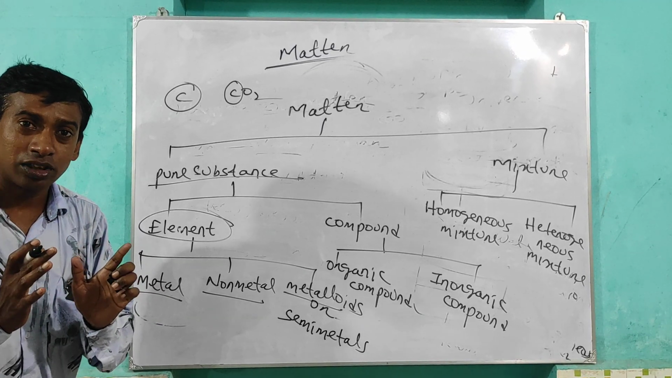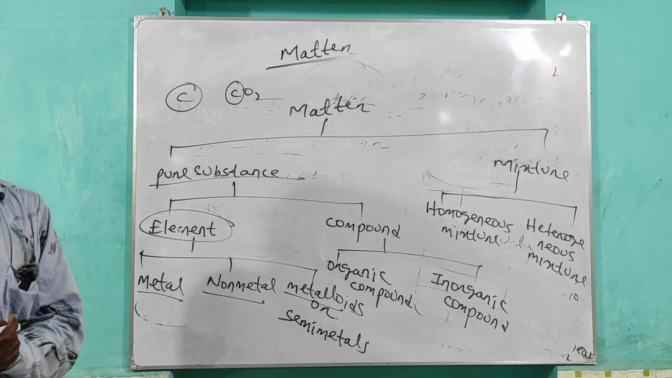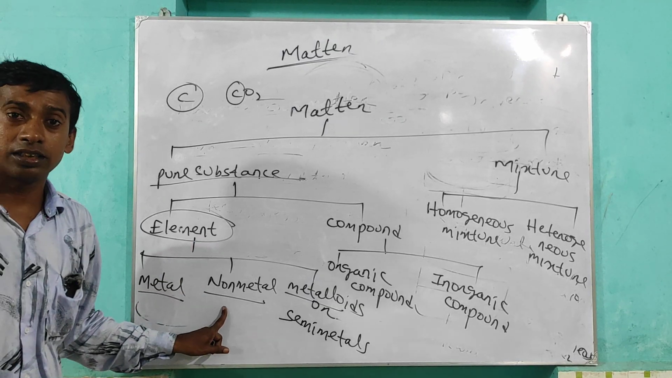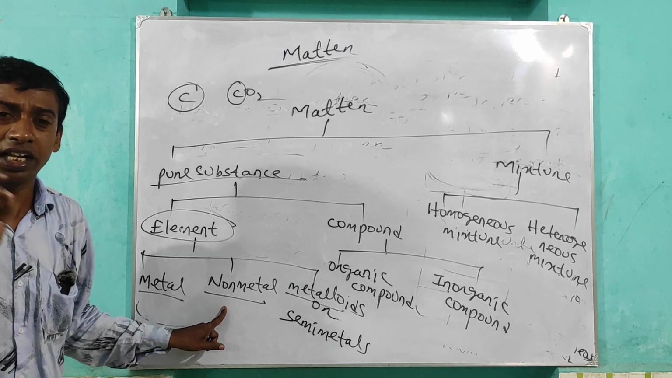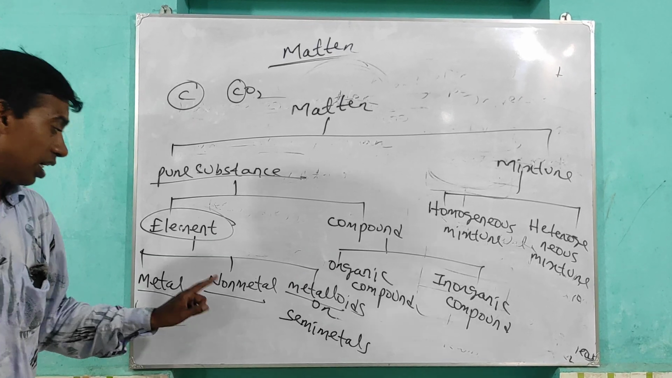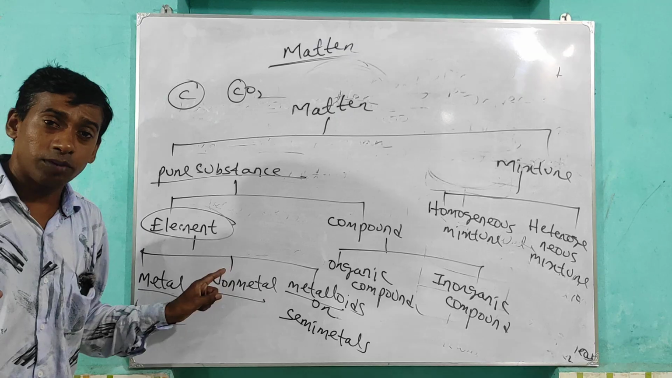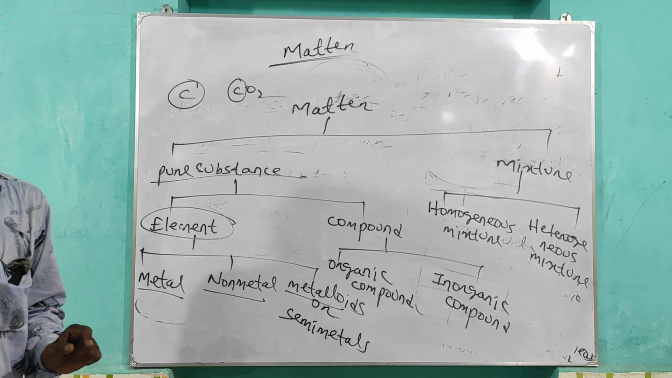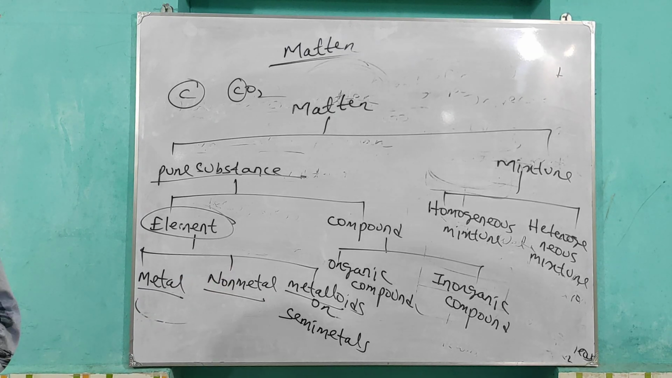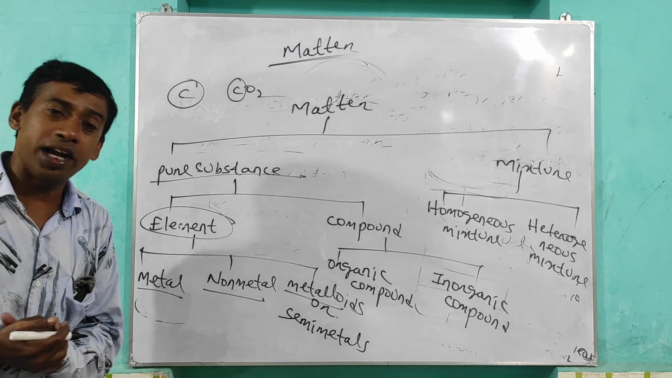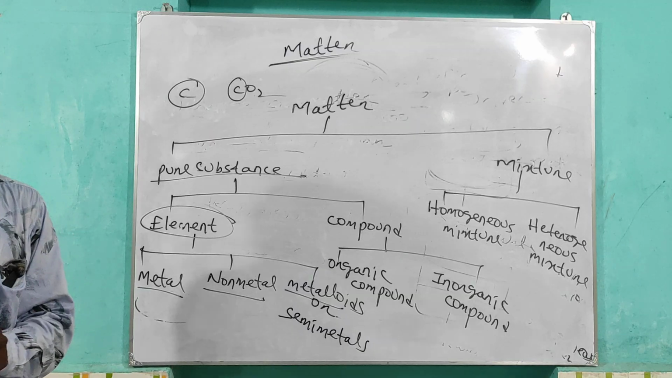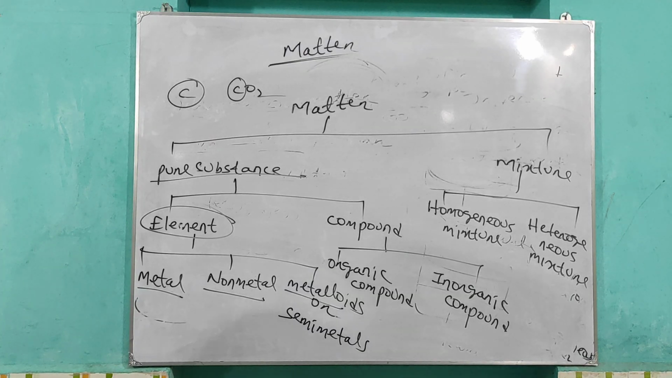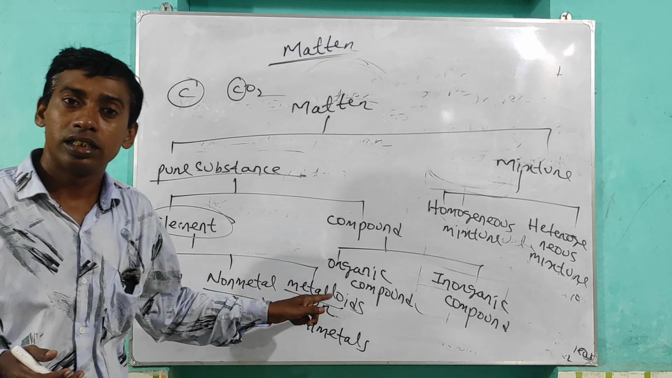So what is non-metal? These are the elements which never show metallic properties. They never pass electricity, never pass heat, never show malleability. Most non-metals exist in nature in the gaseous state except bromine, which is a liquid non-metal. What are metalloids? Those elements which can show both metal and non-metal properties.